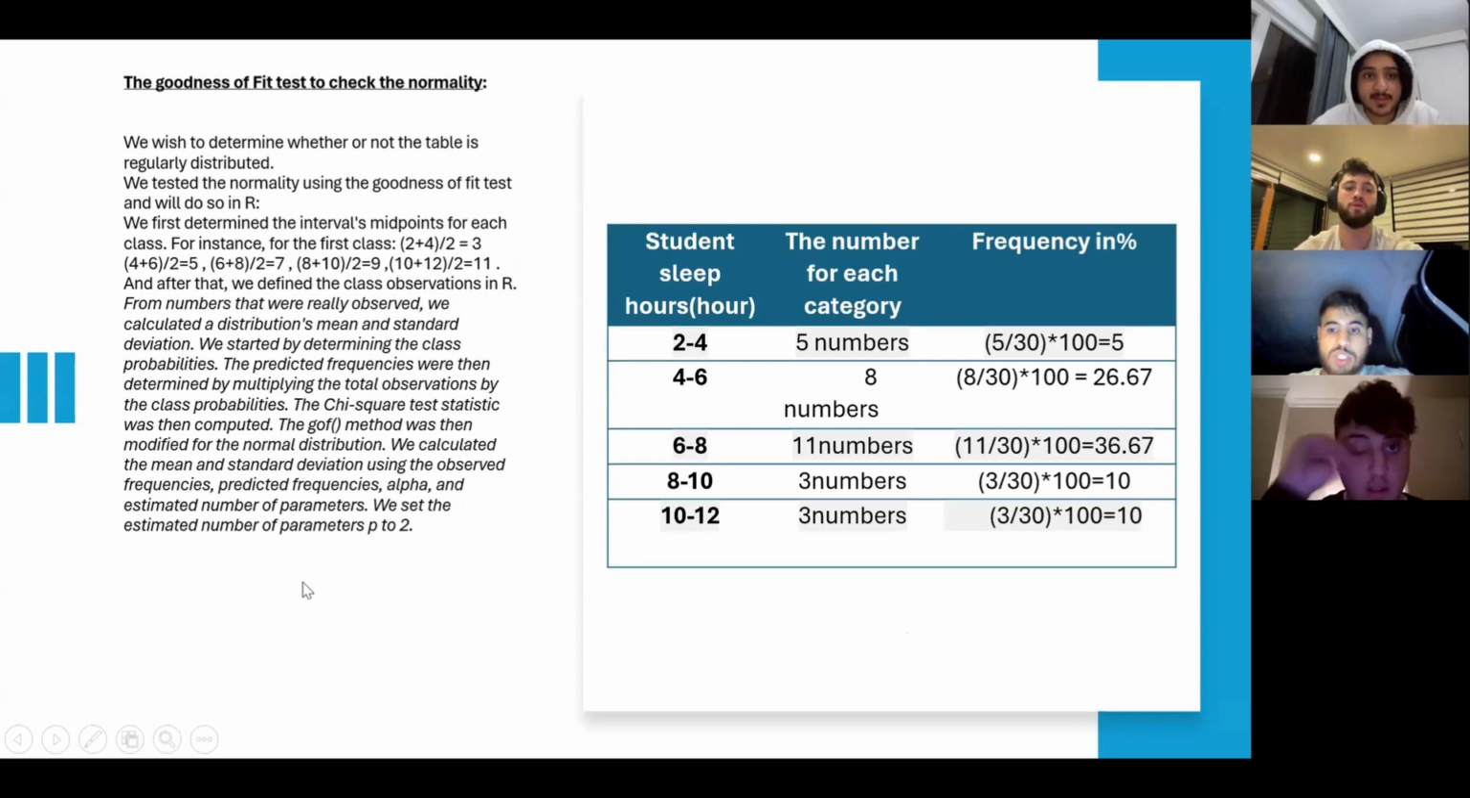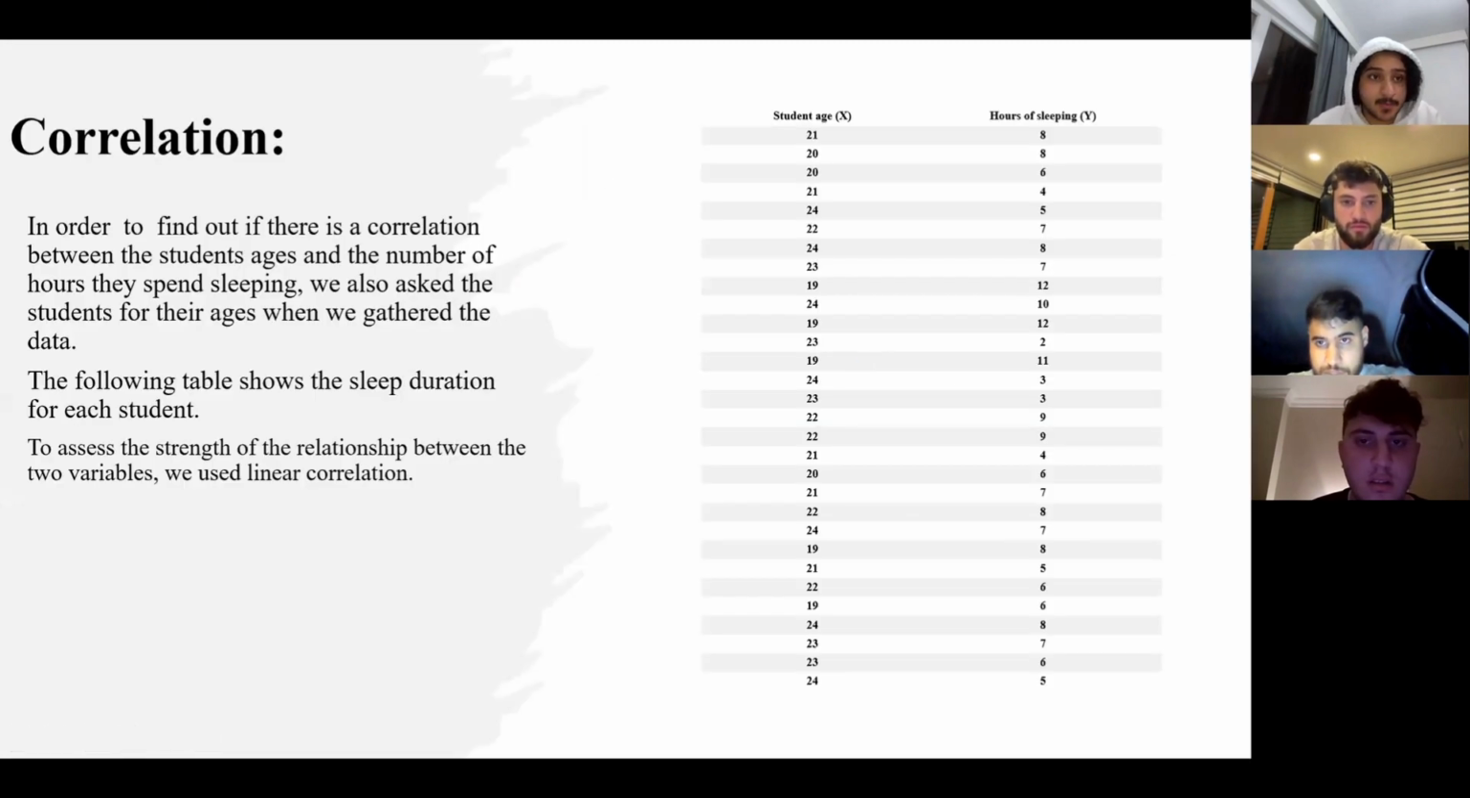The goodness of fit test to check the normality. We wish to determine whether or not the data is normally distributed. We test the normality using the goodness of fit test, and will do so in R. We first determine the interval midpoints for each class. And here are the student sleep hours and the number in each category, frequency and percent.